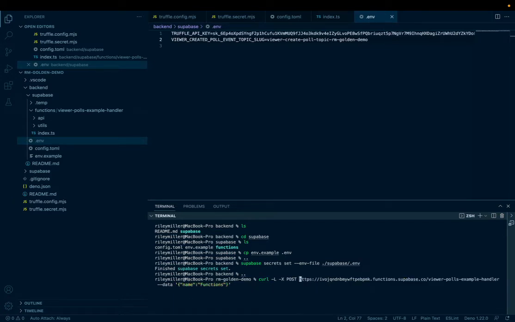Grab the new line character. Cool. And we're going to send that, and we're going to get our Pong back with the data that we sent it, that name functions attribute. So our function is deployed properly.